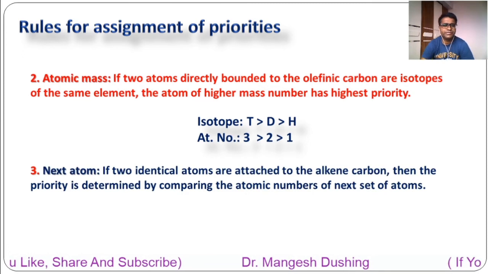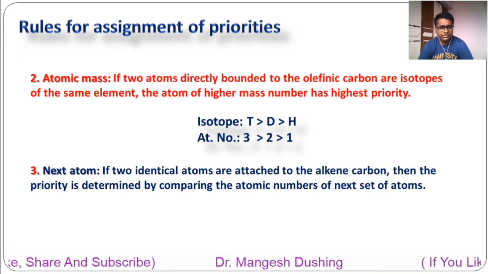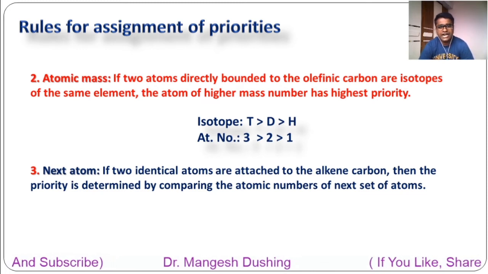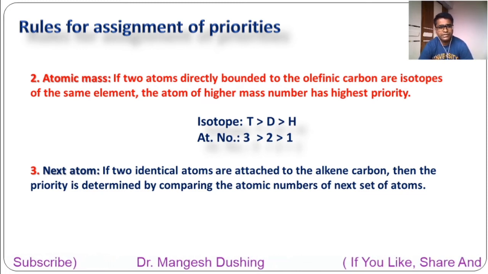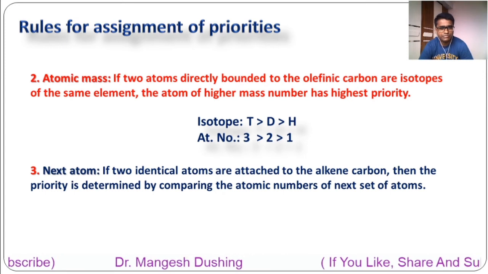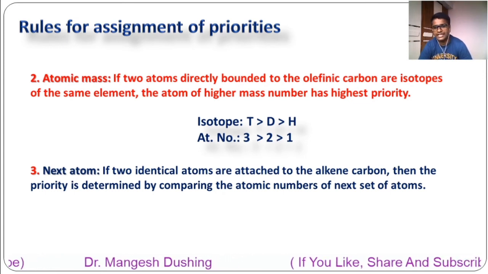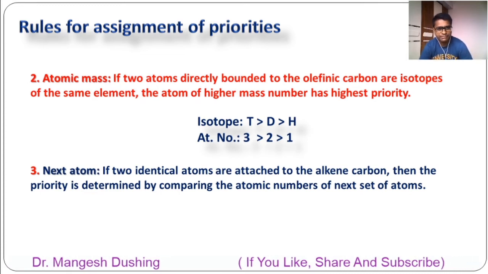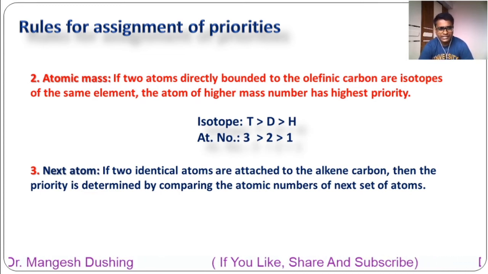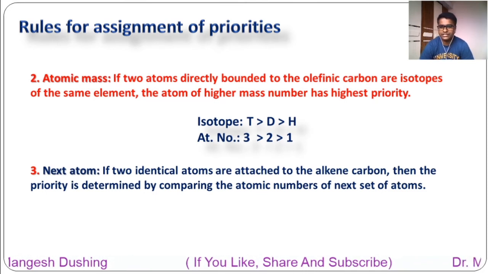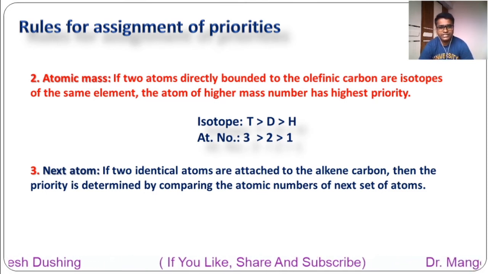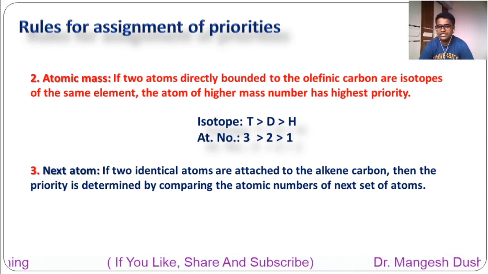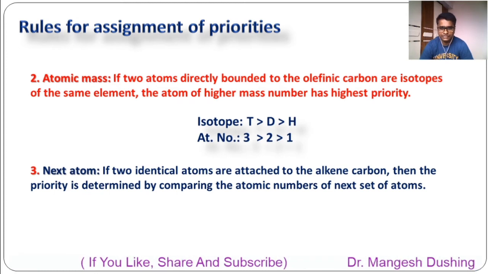The third rule is the next atom. If two identical atoms are attached to the alkene carbon, then the priority is determined by comparing the atomic numbers of the next set of atoms. This is an important rule, you should remember it.